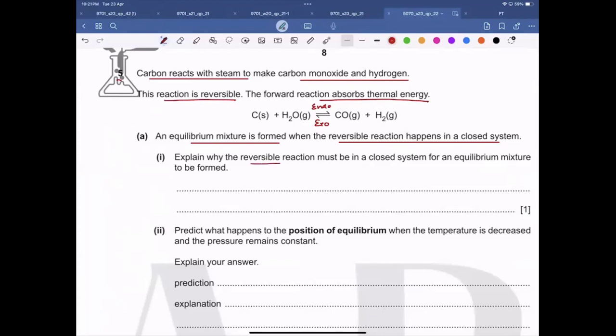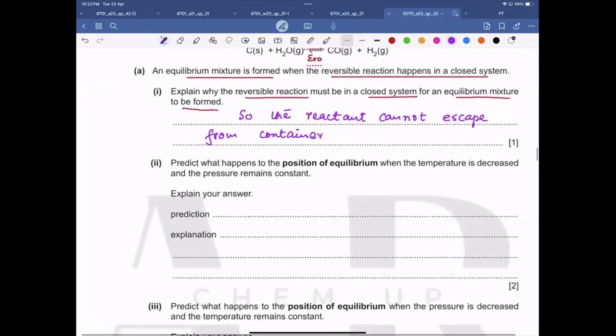Okay. Explain why the reversible reaction must be in a closed system for an equilibrium mixture to be formed. So if you see that one of the reactants is in the gas state, if the system is not closed, then any of the reactants may escape, and we will not be able to establish the equilibrium. Is this clear? So the reactant cannot escape from the container. Is this clear to all of you?